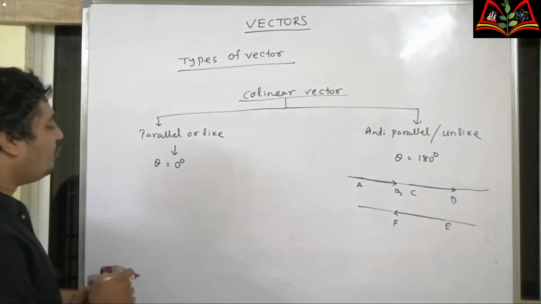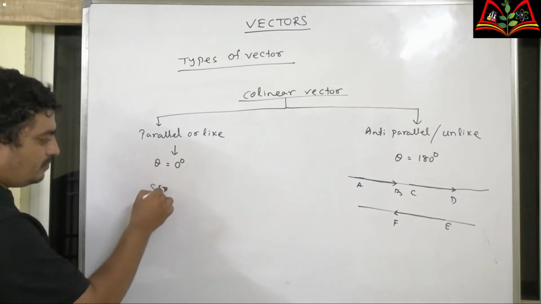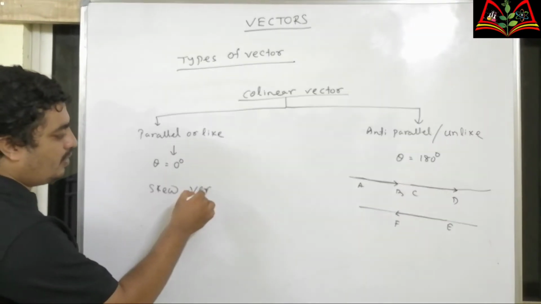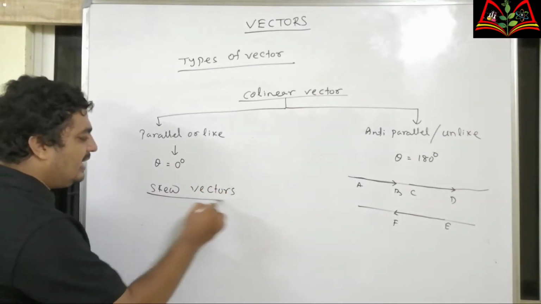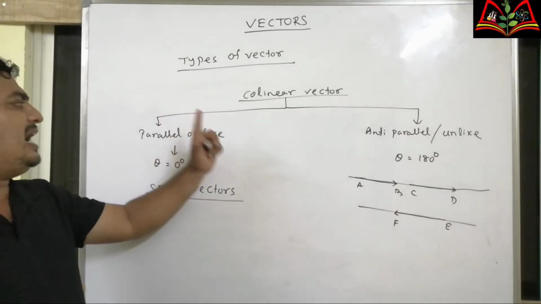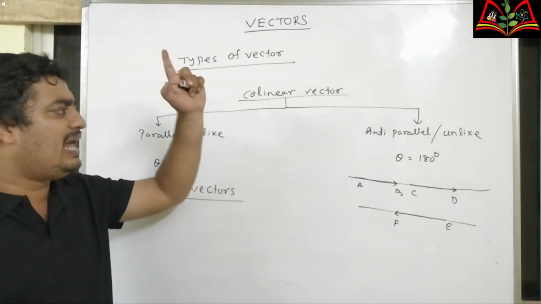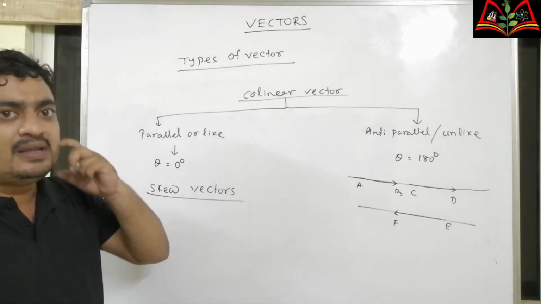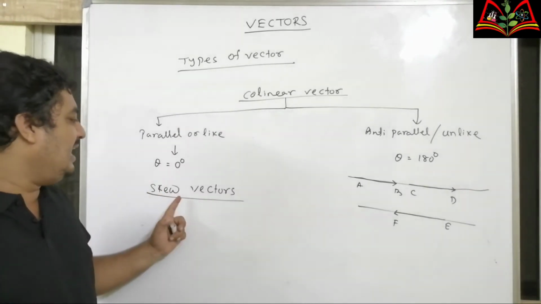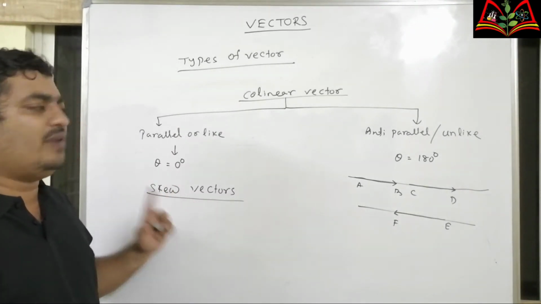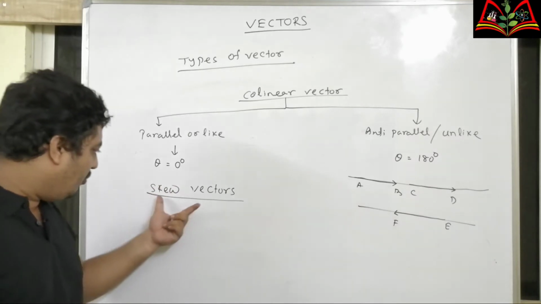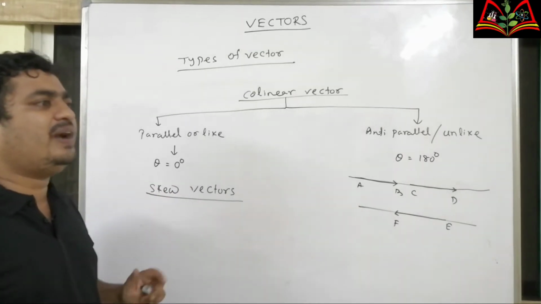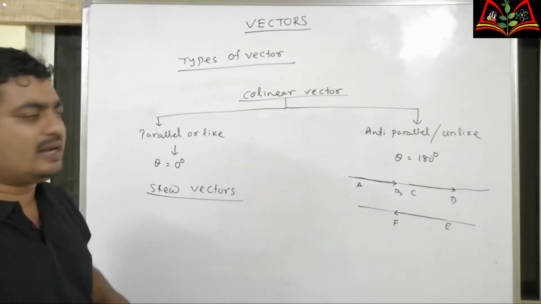Next one is skew vectors. If the vectors are neither parallel nor anti-parallel, then they are called skew vectors. This is only possible if the vectors are non-coplanar.